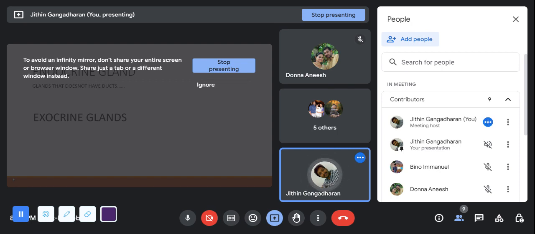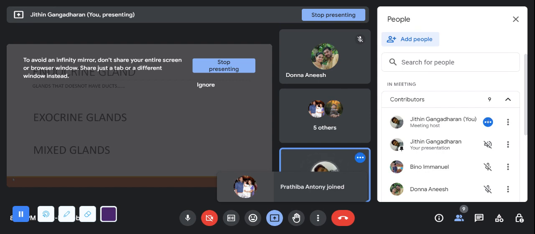And then the third one is known as a mixed gland. The mixed gland is a gland which has both the functions of an endocrine gland as well as an exocrine gland. An example is the pancreas, where the head and the body portion of the pancreas is an exocrine gland, where it produces enzymes and stores them. And the tail portion of the pancreas has the function of an endocrine gland, which releases hormones from its beta cells as well as alpha cells directly into the blood. So this is how the pancreas works, and it is known as a mixed gland.